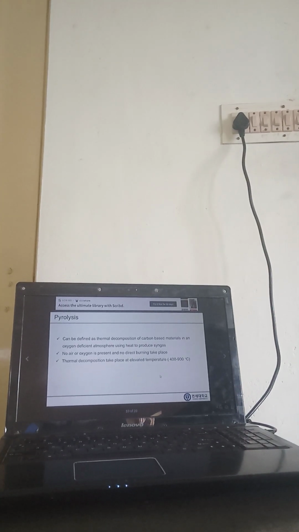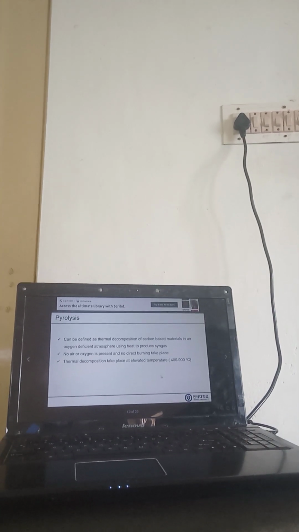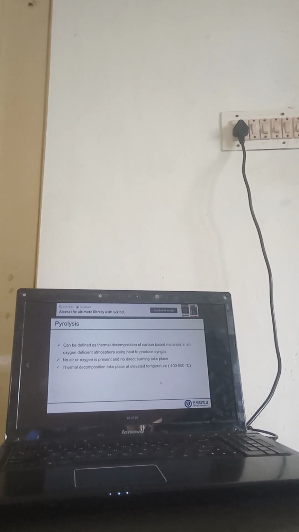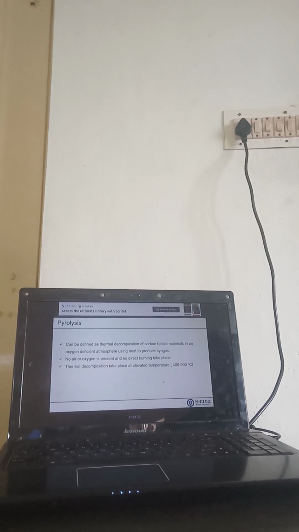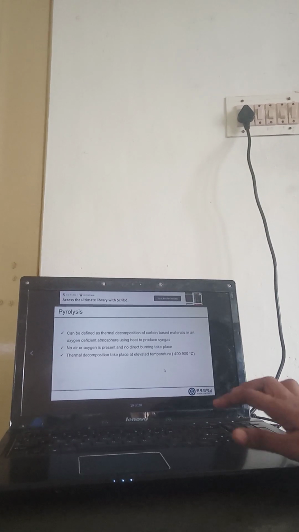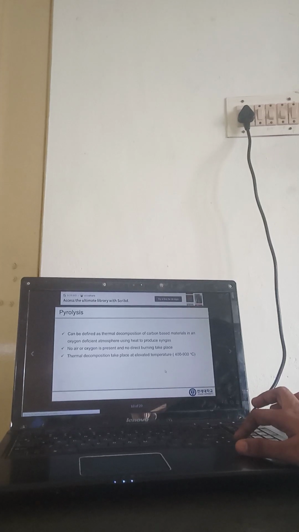So what will not be there? Without air, oxygen, it will not burn. Should not burn, only heating. What is the meaning of burning? Heating means only heating, burning means it catches fire. Okay? Thermal decomposition takes place at elevated temperature, nearly 400 to 900 degrees Celsius.